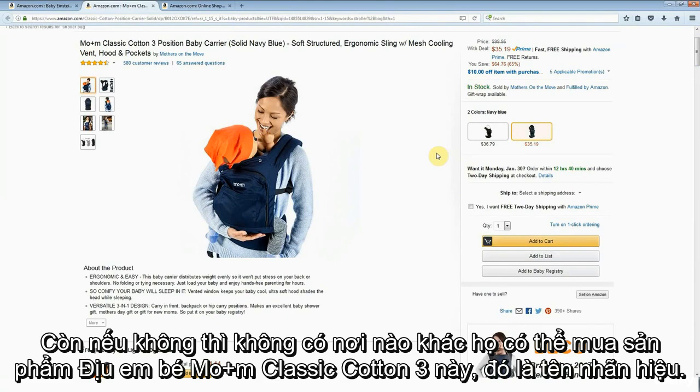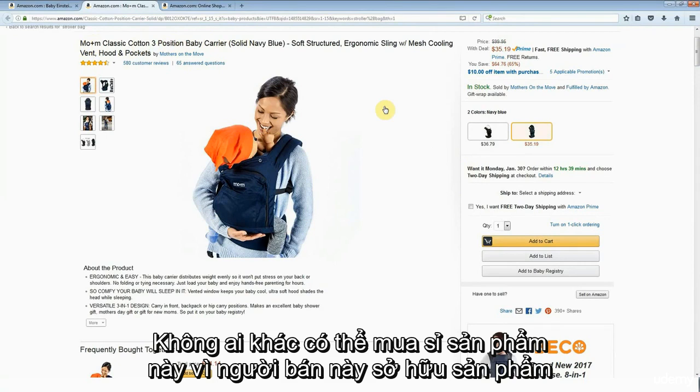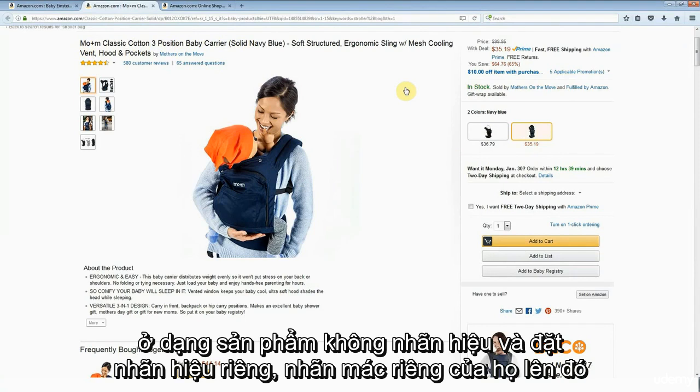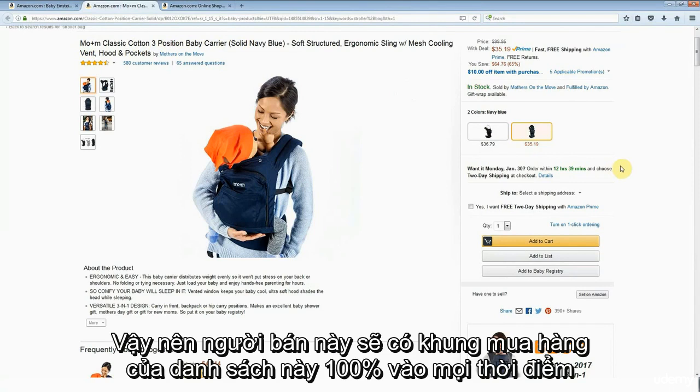But if not, there's nowhere else they can buy this MO plus M, that's the brand, classic cotton 3-position baby carrier. Nobody else can buy this product at wholesale because this seller has bought this product as a generic, unbranded product and put their own brand on it, their own stamp on it. So this seller has the buy box on this listing 100% of the time.